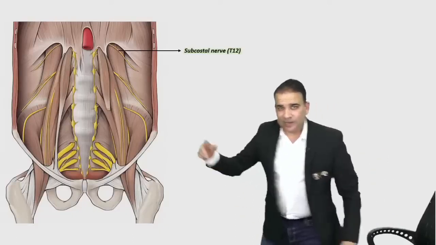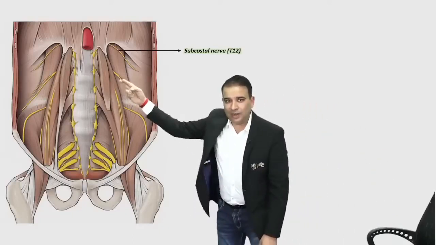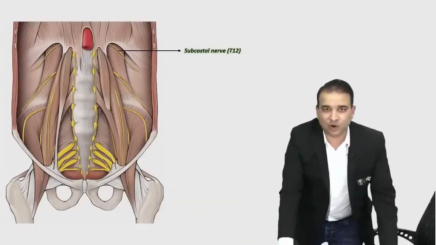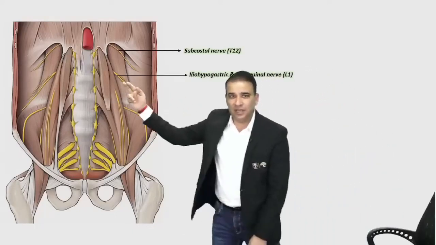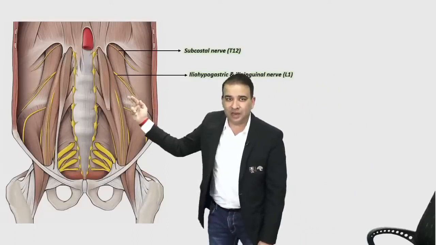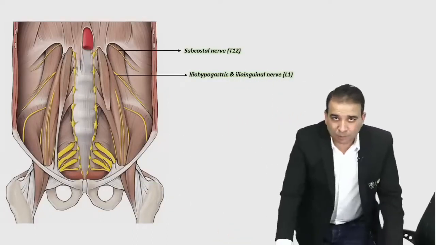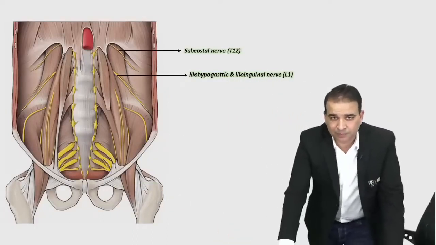Then look at the next two nerves here, which both come from L1 and then bifurcate. These are called the iliohypogastric and ilioinguinal nerves in that sequence. The upper one is the iliohypogastric and the lower one is the ilioinguinal nerve, the nerves supplying the muscles of the abdominal wall.